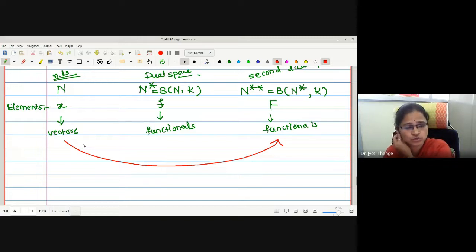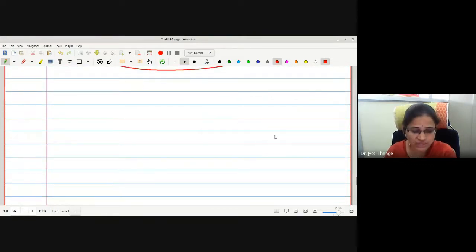Therefore, now the job is to show the elements of N are contained in N double star. But one may have a question, because the nature of elements in N are vectors, that of elements in N double star are the functionals. Now we will try to understand what is the relation between the elements of N and N double star. For this, I will draw a simple sketch. Just pay attention. Here I will mark N, I will mark N star, and here I will mark some K.